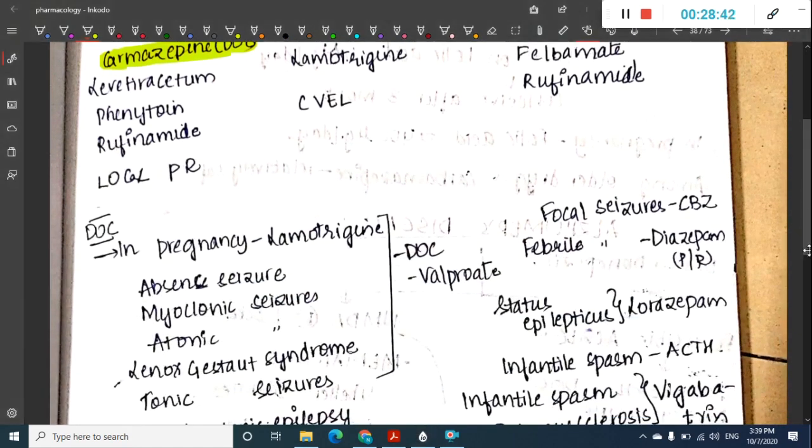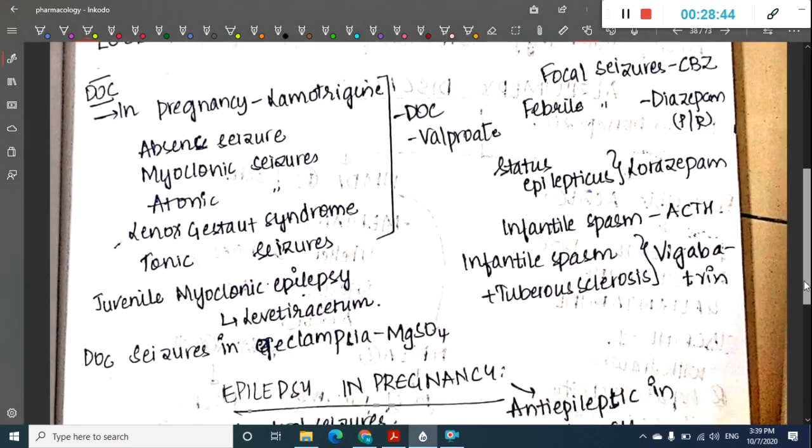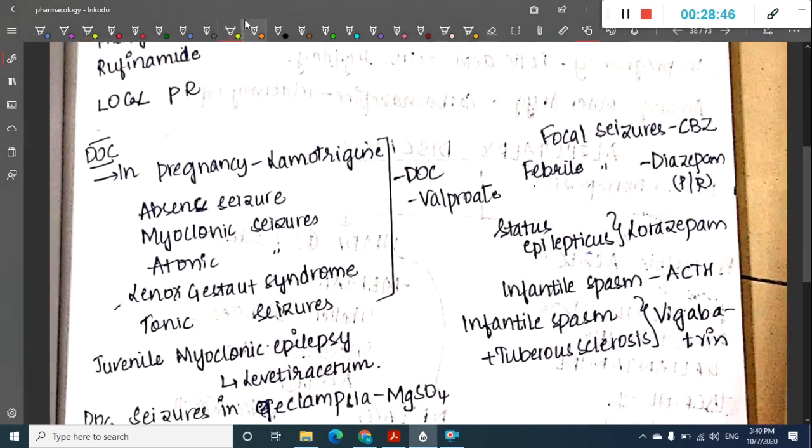Then we will see all the drugs of choice. I have already told you a couple of times that these are important. What is the drug of choice in pregnancy? The drug of choice in pregnancy is lamotrigine.